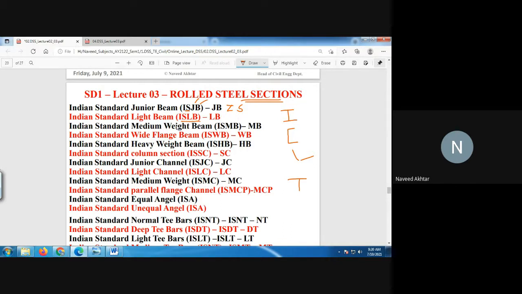Then Indian Standard Medium Weight Beam, that is ISMB. Similarly, if a wide flange beam is there, then you can say ISWB, that is Indian Standard Wide Flange Beam.